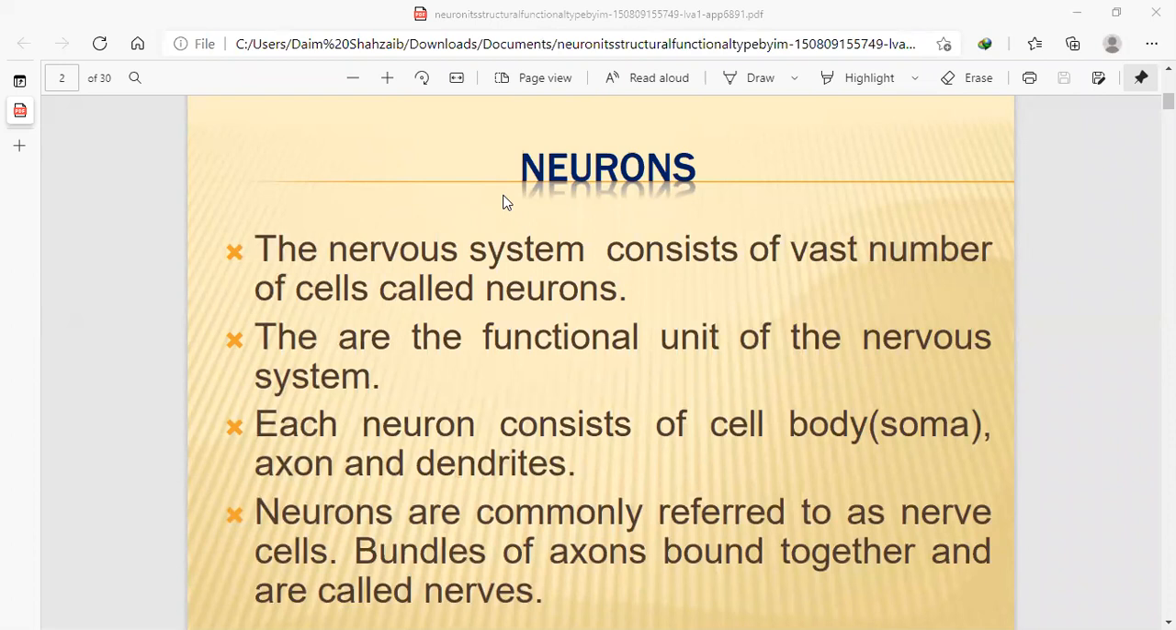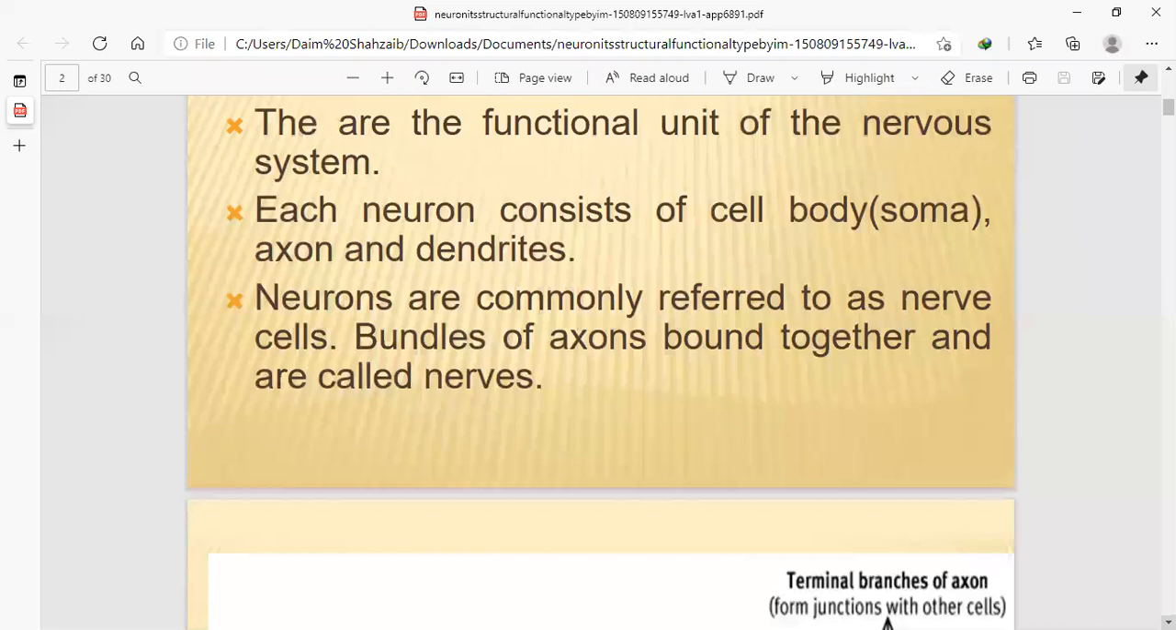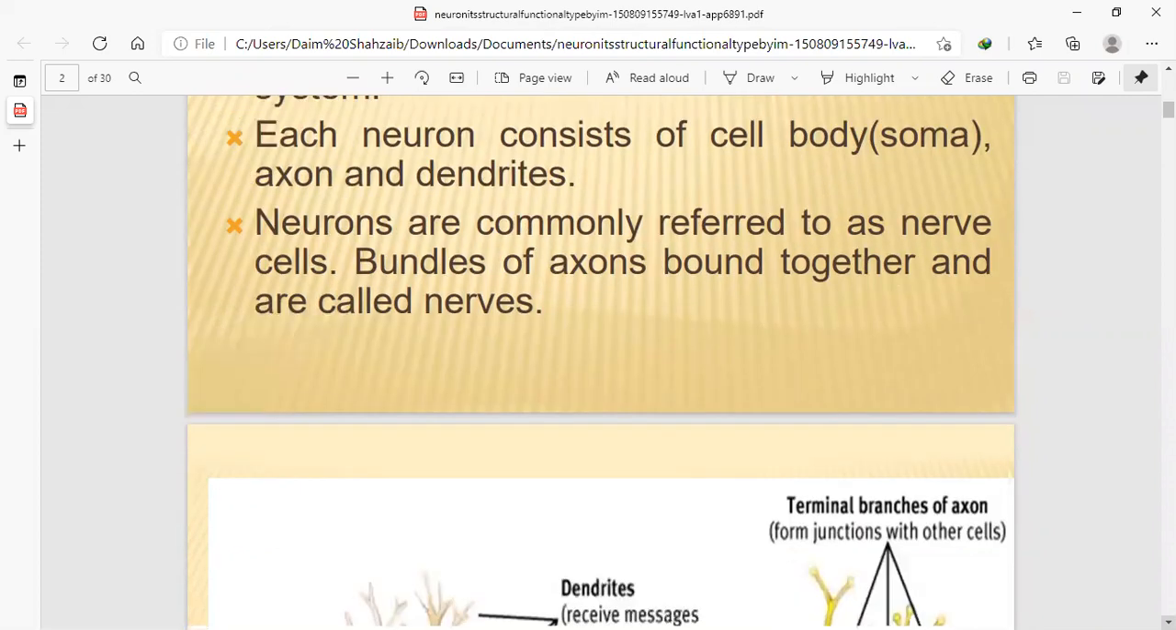The cell body of the neuron, like the cell in which the neuron is present, is called soma. Neurons are completely referred to as nerve cells. Like I said earlier, 1,000 million axons are bounded together, and dendrites are bounded together. They form a long connection, and that connection is called the nerves.